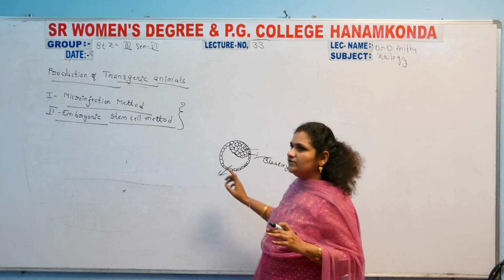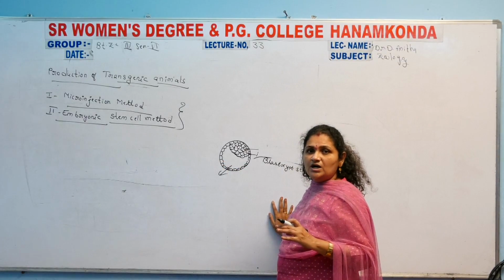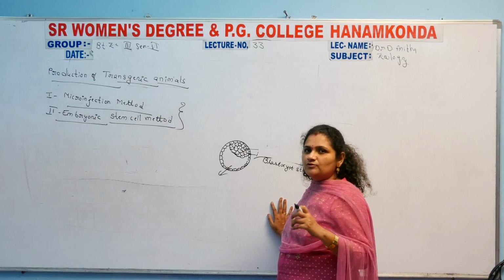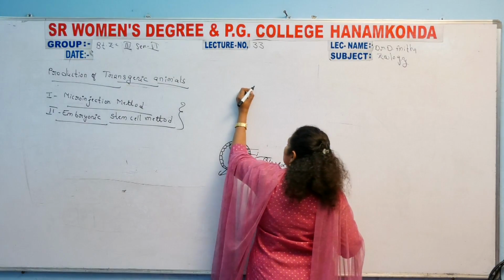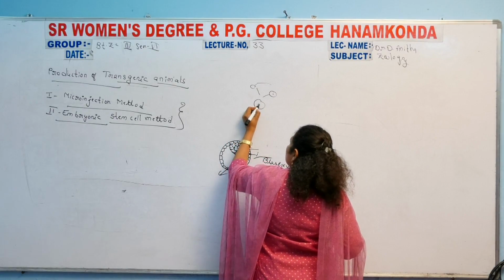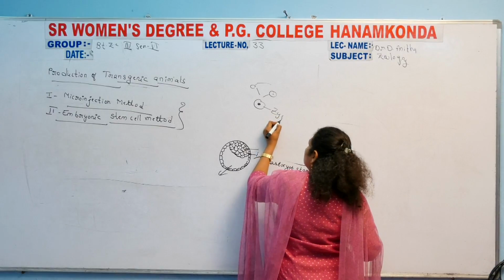See this, after the fusion of sperm cell with the ova inside the mother, the zygote is formed.